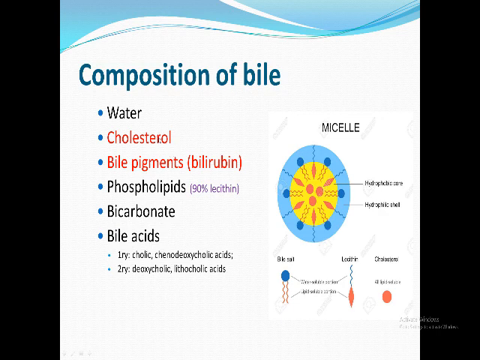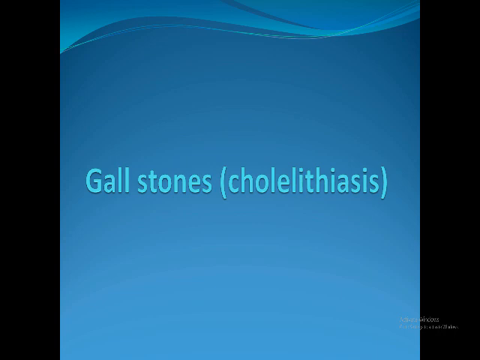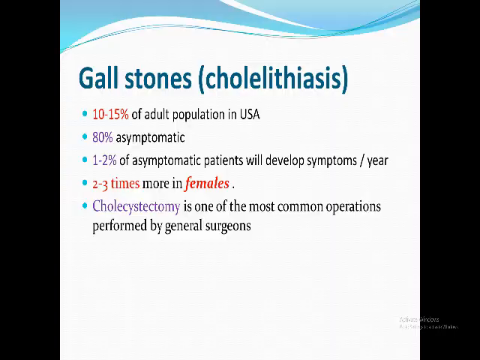Both are normal bile constituents formed under certain circumstances we are going to discuss later. When this indirect bilirubin increases, or when this cholesterol increases and precipitates to form the stone, we will know from the causes of gallstones. Okay? To talk about gallstones, is it important to study? Sure.